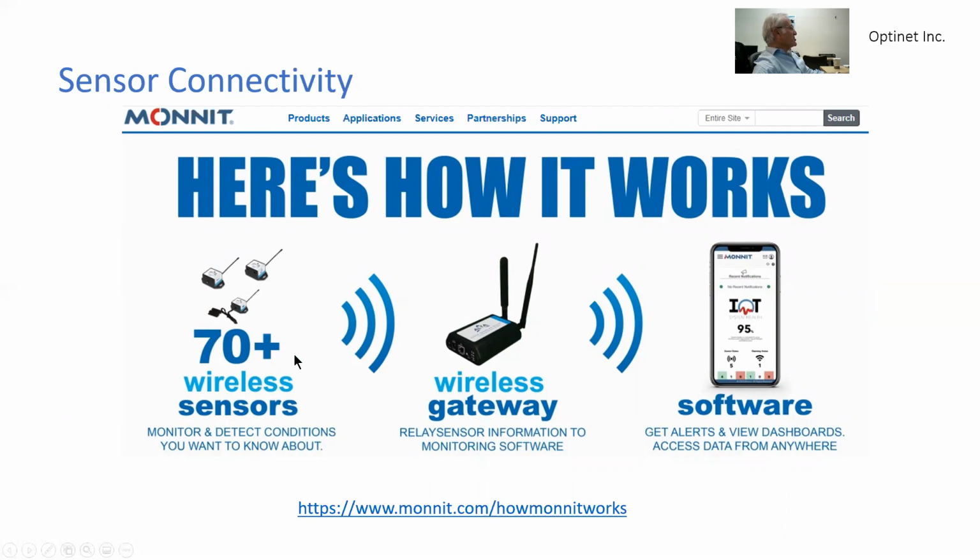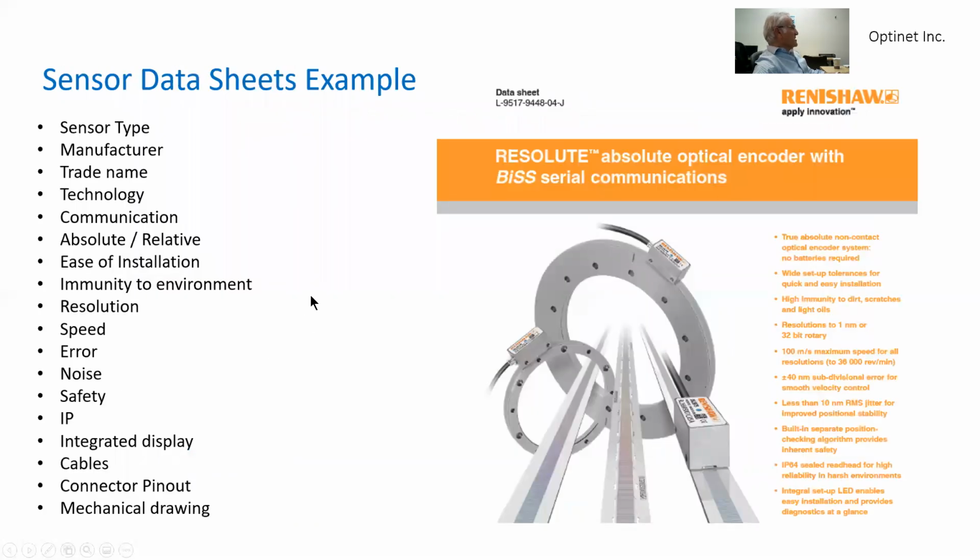This is a simple diagram that shows how it works. We have wireless sensors that transmit signals through a gateway. The gateway transmits signals to software, which may be local or remote. The software may in turn transmit signals back to the actuator in response to the decision made by the software as to how to handle the information. And we see here an example of a sensor. The company is Renishaw. Renishaw is manufacturing many products, including encoders.